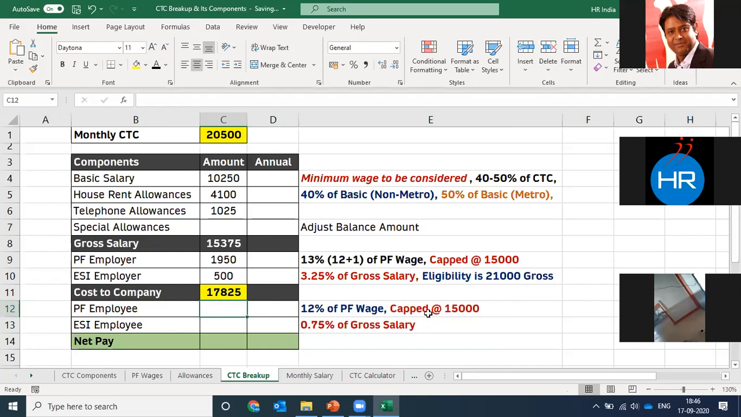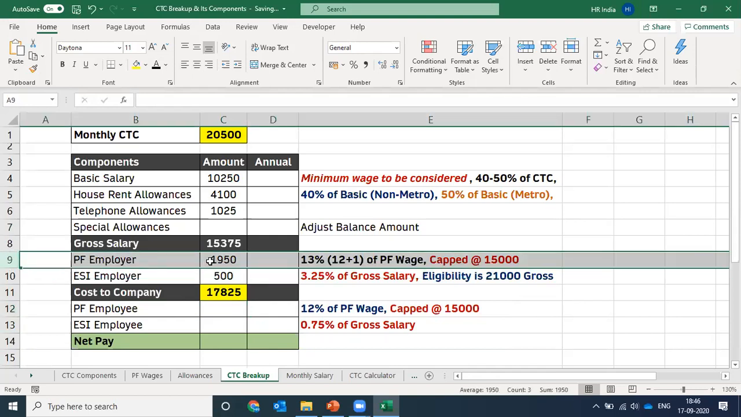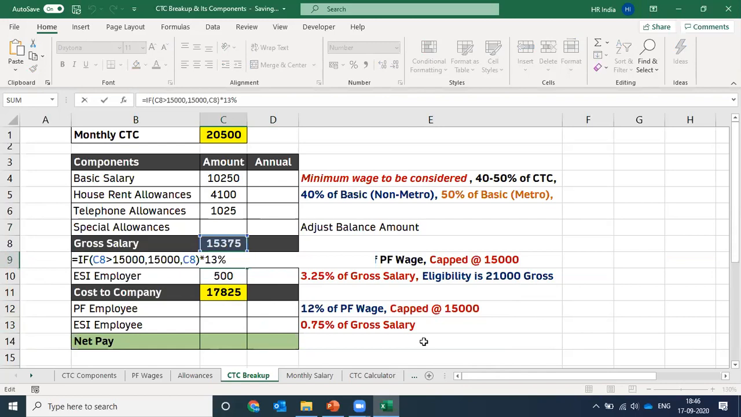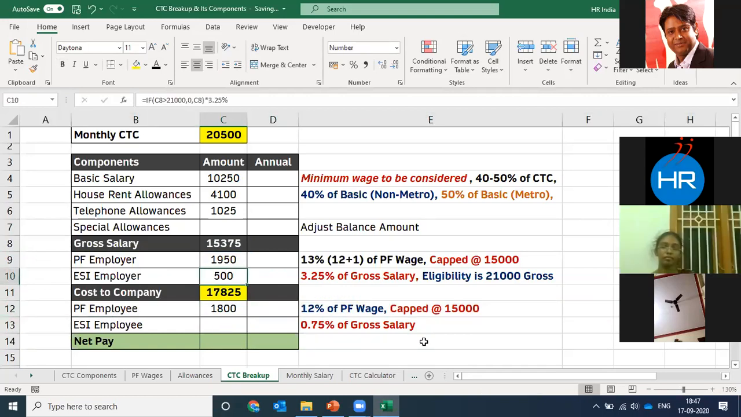Right? So it means that again we need to input the formulas. We do not need to type in the formulas again. Just go to the PF employer cell, the PF employer contribution. Go to that cell, copy the formula, come back to the PF employee cell, paste that formula and change the rate. The employee's rate of contribution in PF is 12%. Press enter and we have calculated the PF for the employee.